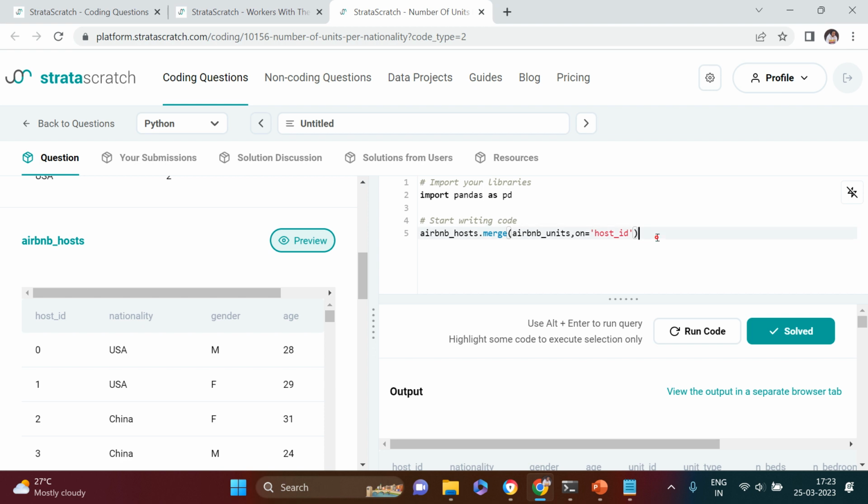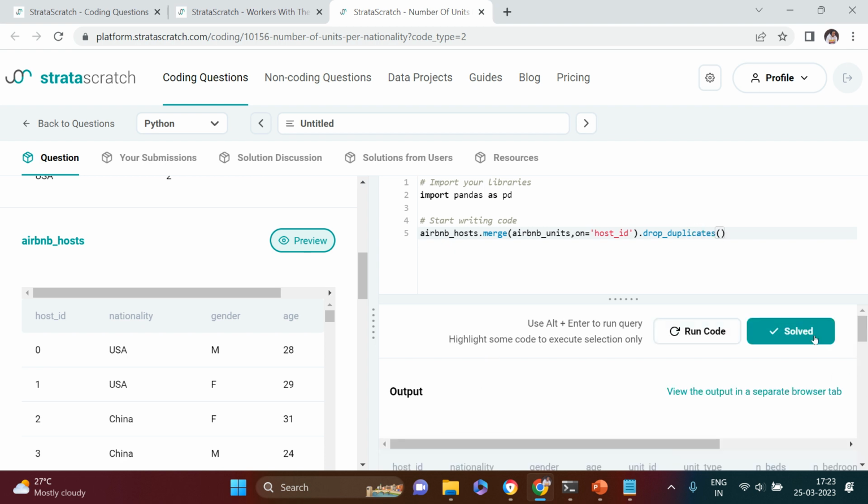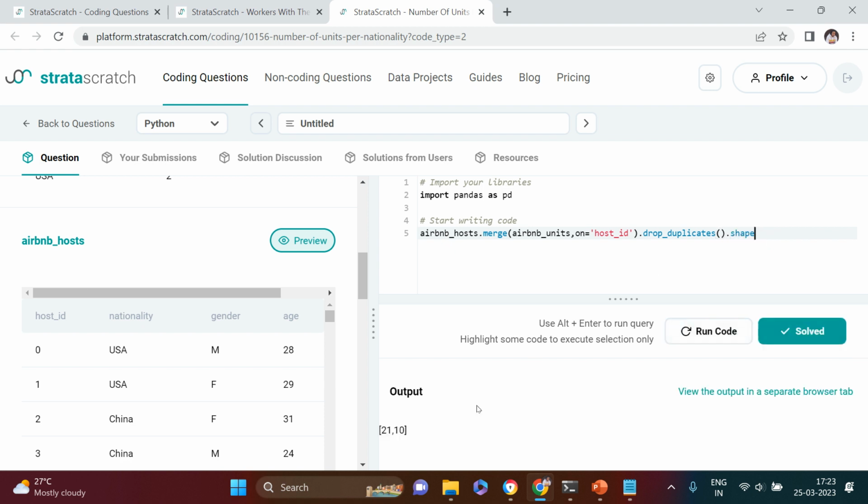Now let's just check the shape of it. Oh, we got 352. Originally these many records were not available. Okay, so there seem to be some duplicates. So let's call drop duplicates, and now let's check the shape of it. We got 21. You see how many duplicates were there? All of them are dropped.